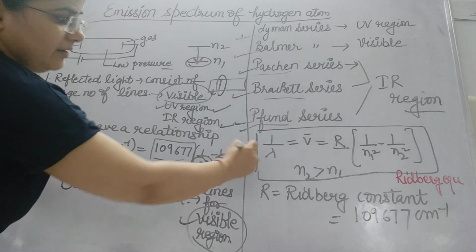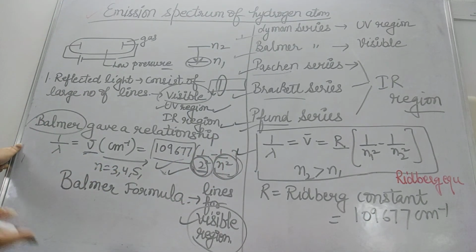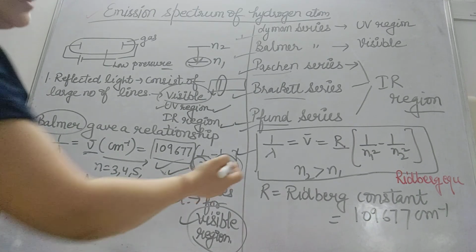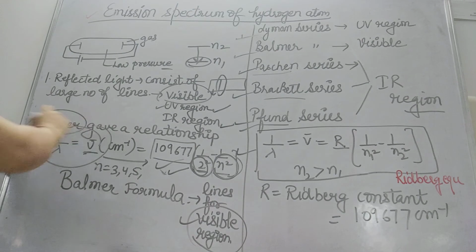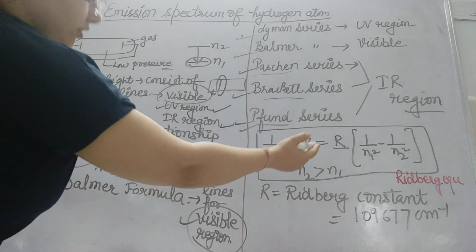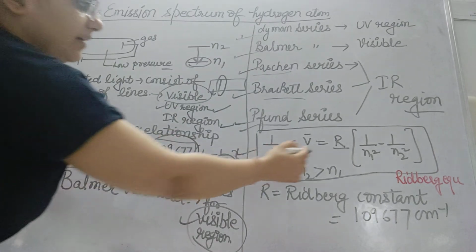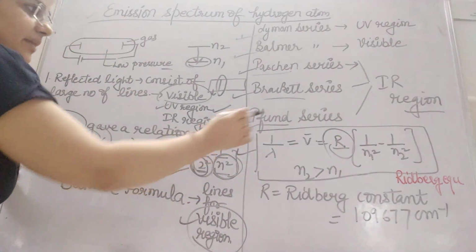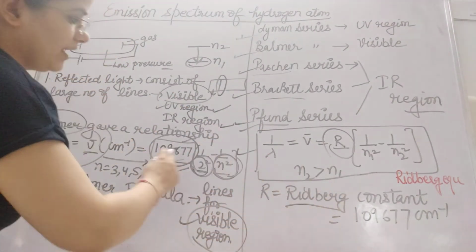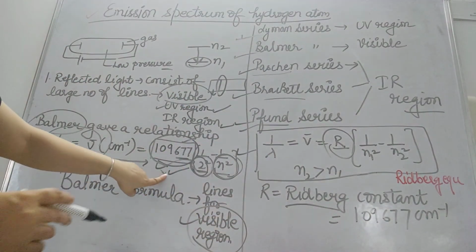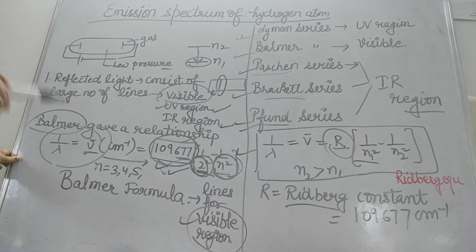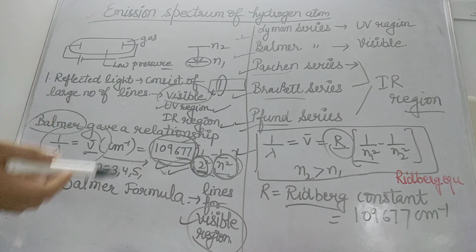One more formula was developed, which was termed the Rydberg equation. The basic concept is 1 by lambda, the wave number nu bar, is equal to R, the Rydberg constant, whose value is 109677, times 1 by n1 square minus 1 by n2 square.